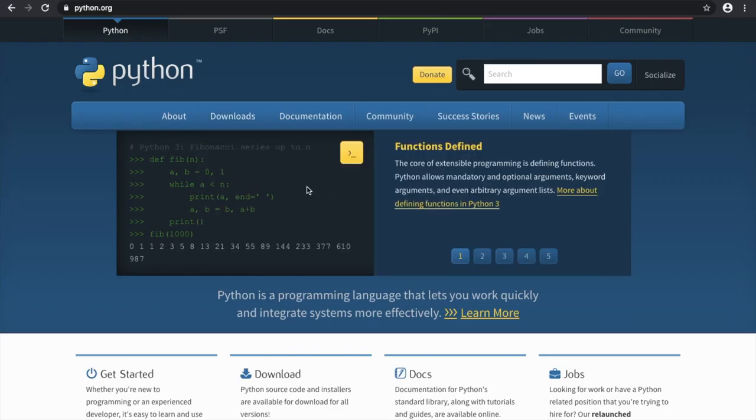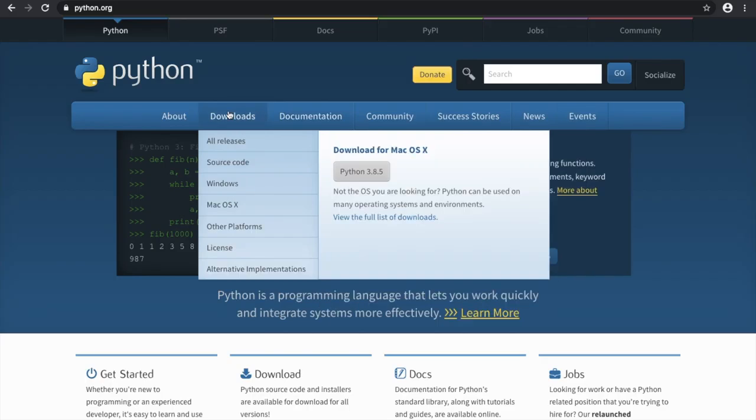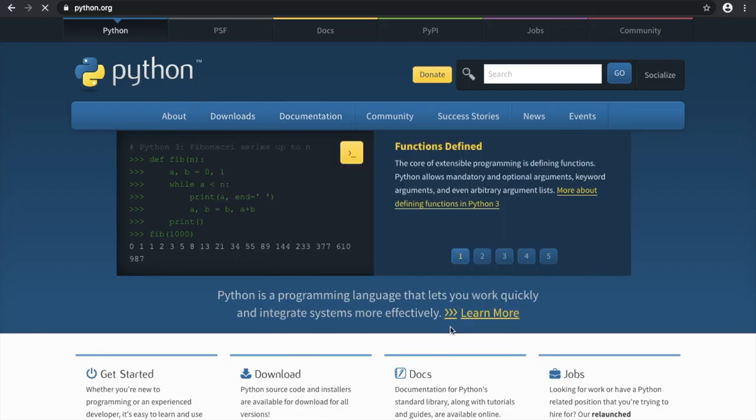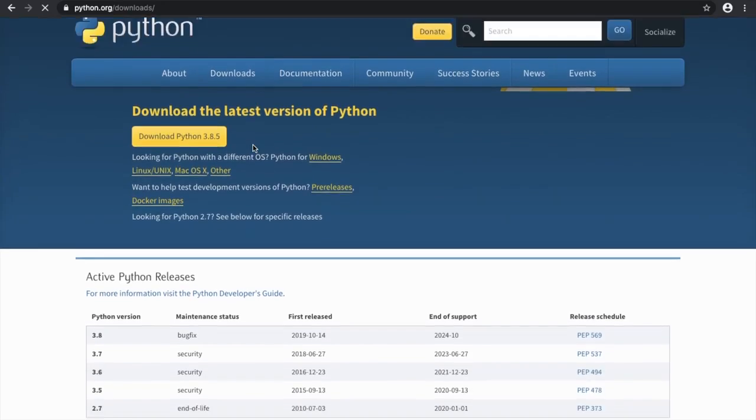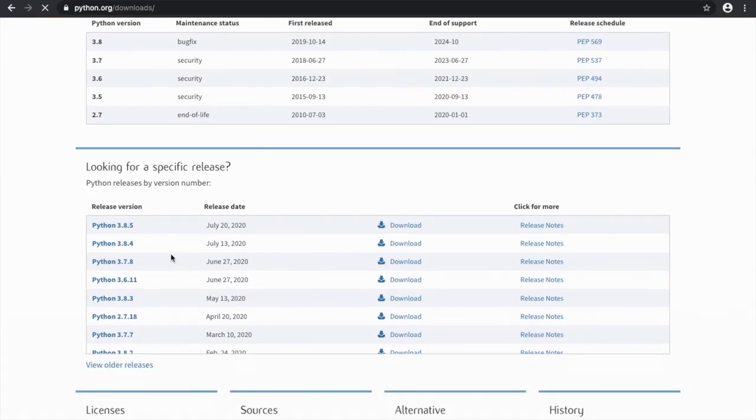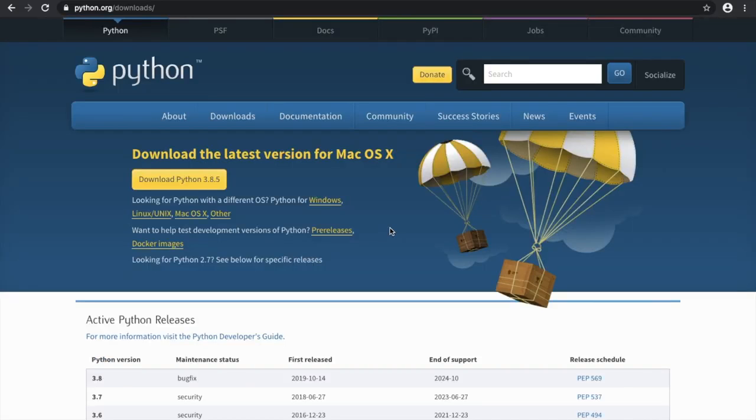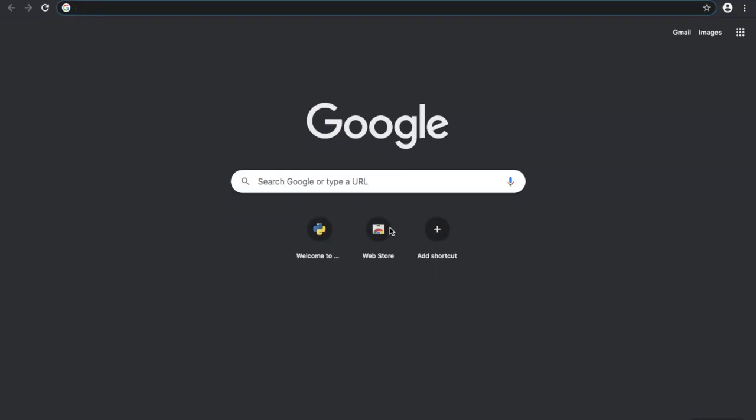There are possibilities that for some specific kind of work we need a specific version of Python, so we can download that too by going to the Downloads tab and clicking here on all the releases. If we go down here, we can see each and every version of Python specified, and we can just download the version by clicking here. Now let's download PyCharm too, then we will proceed to installation.